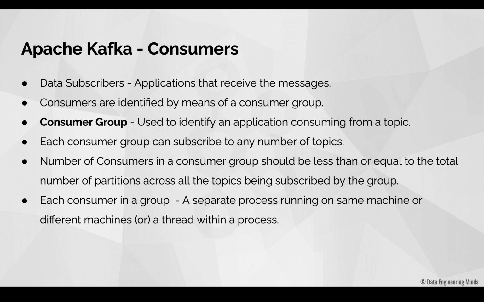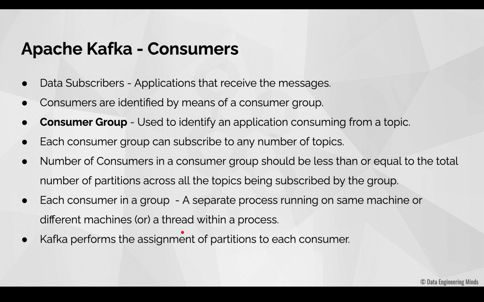Technically speaking, what is actually a consumer? A consumer is nothing but an individual process doing some sort of activity. We can have several such processes running either on the same machine or on different machines. Once a consumer group subscribes to a topic, Kafka performs the assignment of partitions to each consumer. For example, if a consumer group has 2 consumers and it subscribes to a topic that has 2 partitions, then Kafka assigns each of these partitions to each of those 2 consumers in the consumer group.